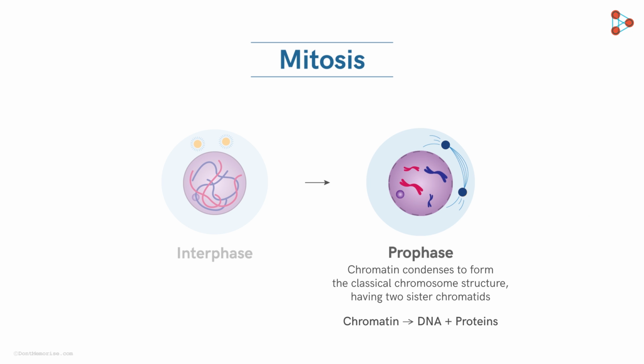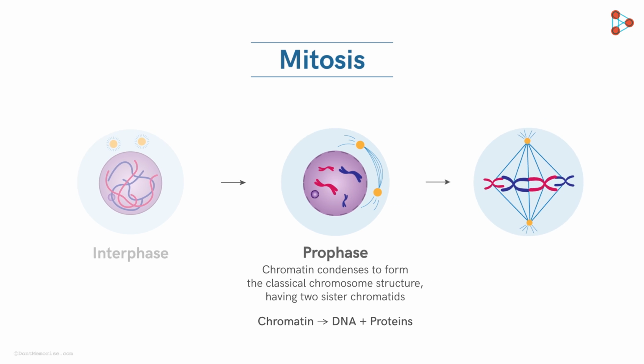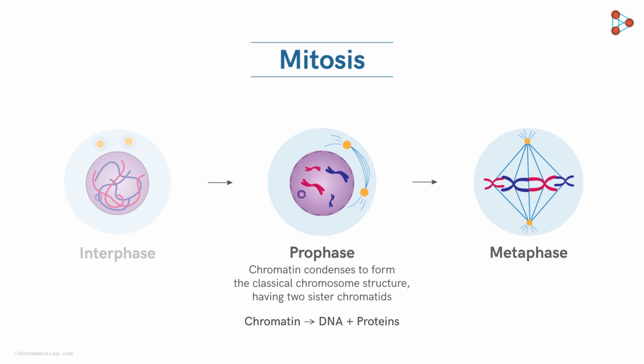The centrosomes move apart and begin releasing mitotic spindles. The nuclear membrane and the nucleolus also start disappearing, which marks the breakdown of the nucleus. After going through these changes, the cell enters the metaphase. Can you tell me the most important change occurring during this phase?